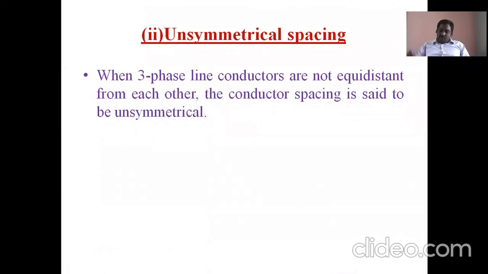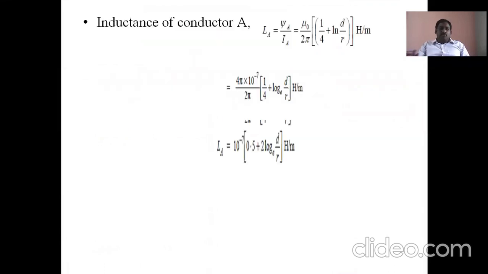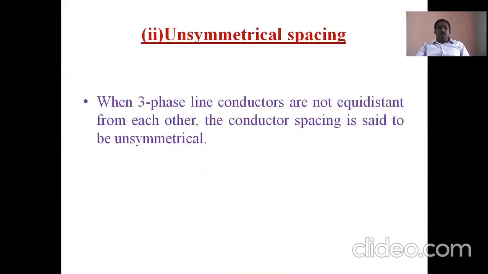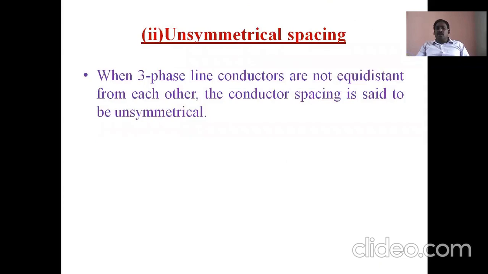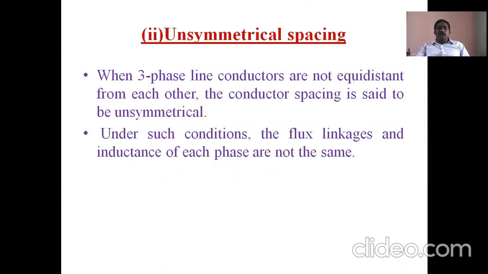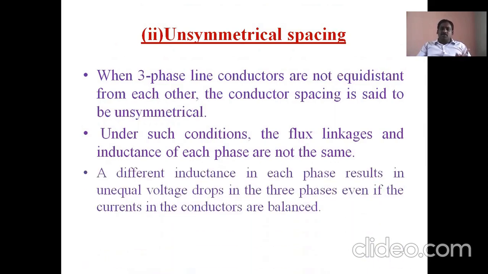Spacing here means this is only symmetrical spacing. When the spacing is unsymmetrical, there is no equal spacing. Due to unequal spacing, what happens? Unequal inductances exist because the flux linkages are not the same, since flux linkages depend upon the distance of separation of the conductors, and inductance also depends upon the distance of separation. So due to unequal spacing or distance between the conductors, flux linkages are unequal. Finally, inductances are also unequal.